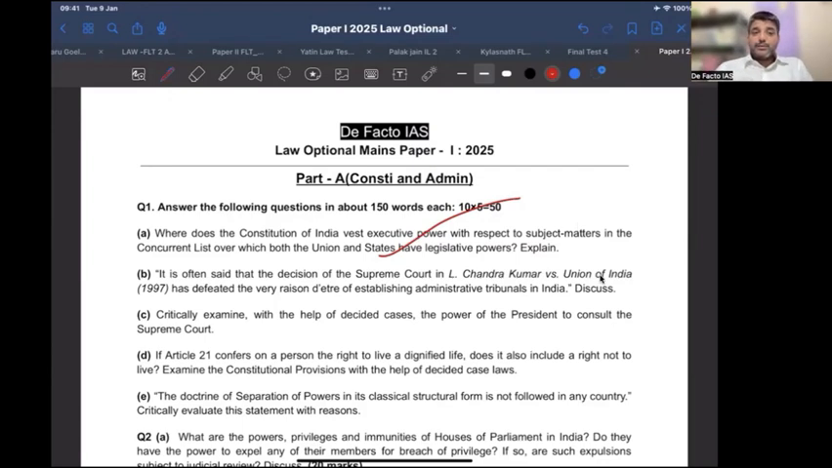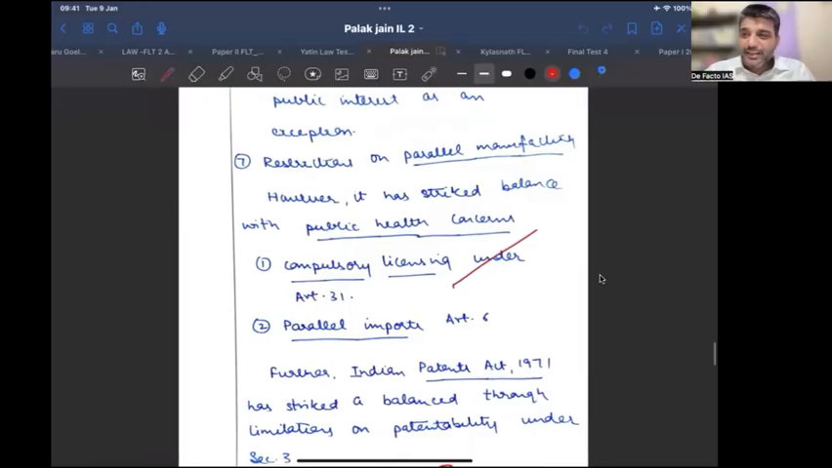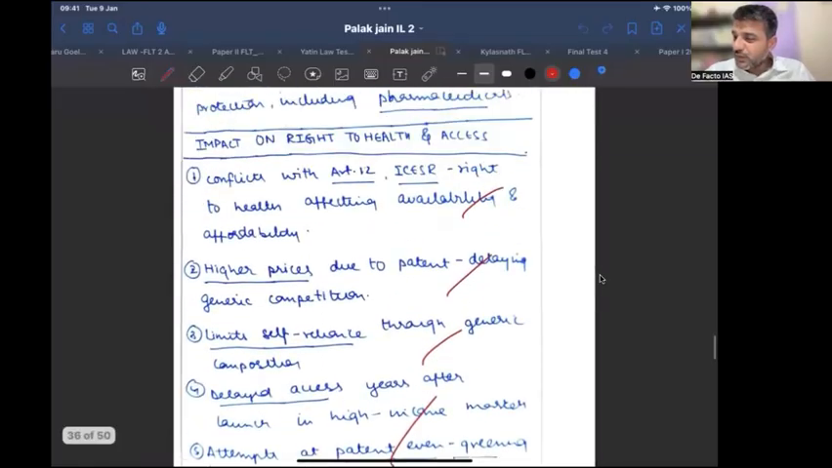Now let us come to question number 1B. It says, it is often said that L. Chandra Kumar, Supreme Court, is a rational deterrent with regard to administrative tribunals. Last year there was a question on tribunalization of justice. Whenever there is a question on administrative tribunals, like this year, I remember Palak, the same Palak Jan who is here online, you wrote this time, or maybe someone else.